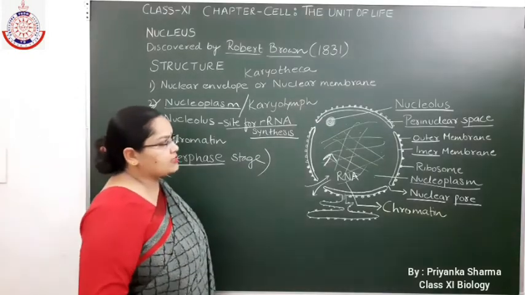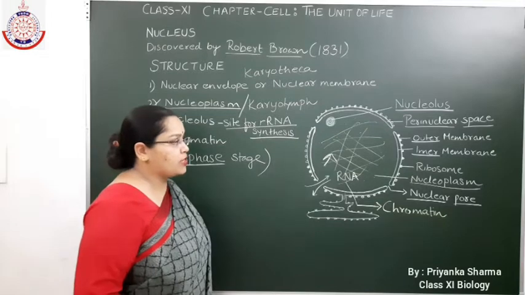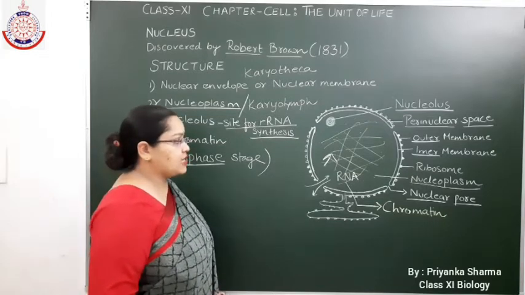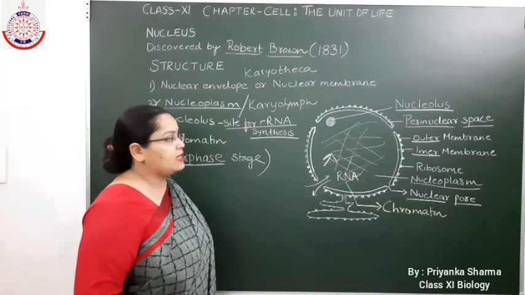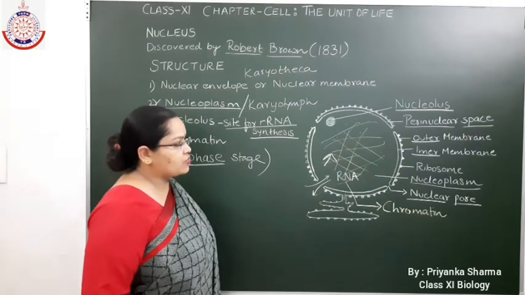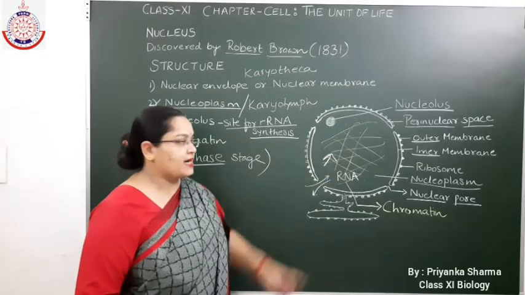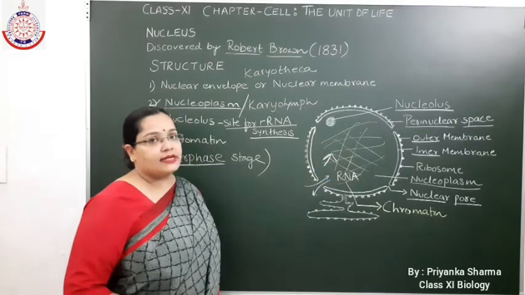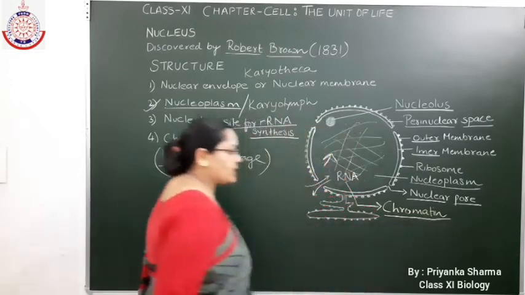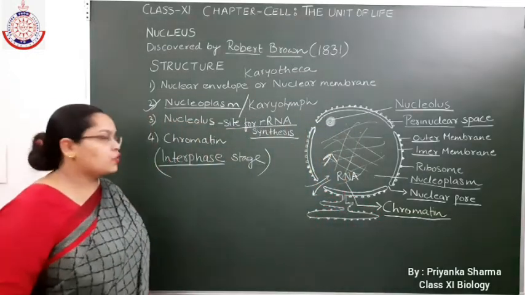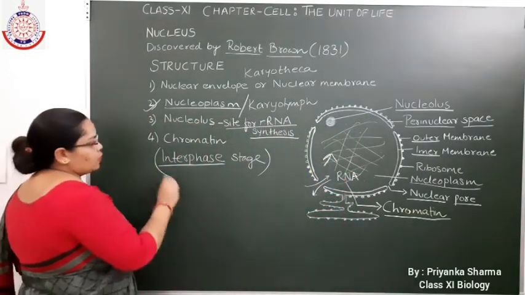In the diagram you can see, I have drawn the diagram of the nucleus during the interphase stage. So at this time, the nucleus contains entangled thread-like structures. These entangled thread-like structures are known as chromatin. What are they known as? Chromatin.